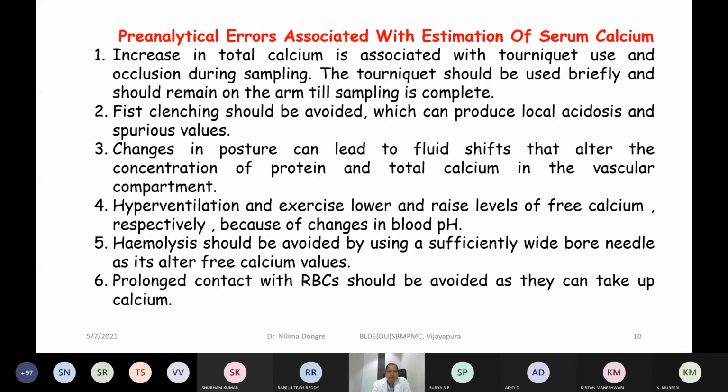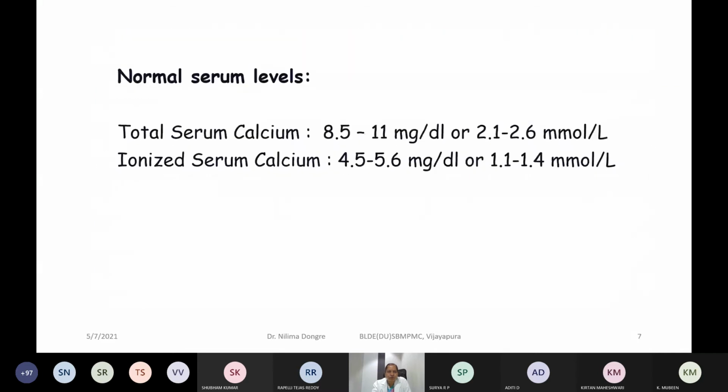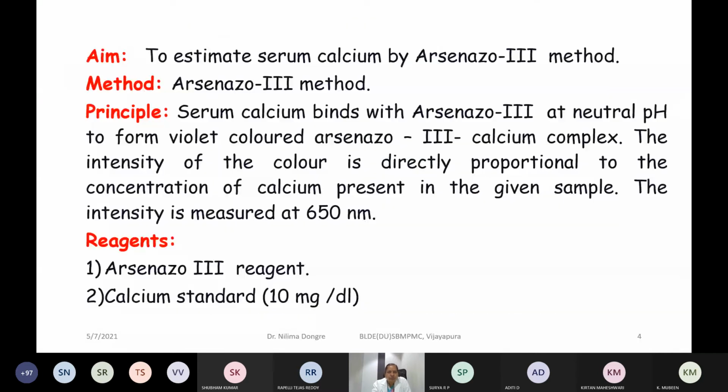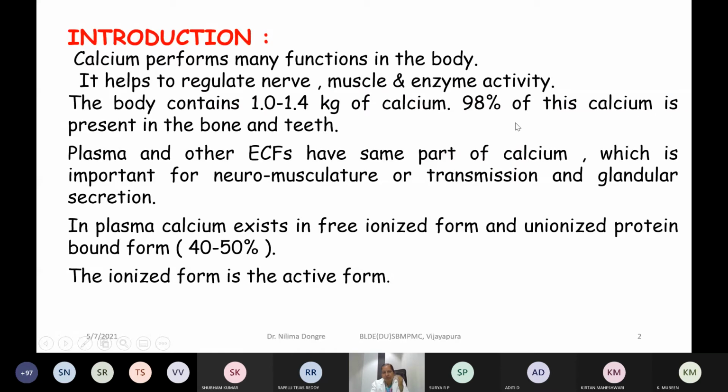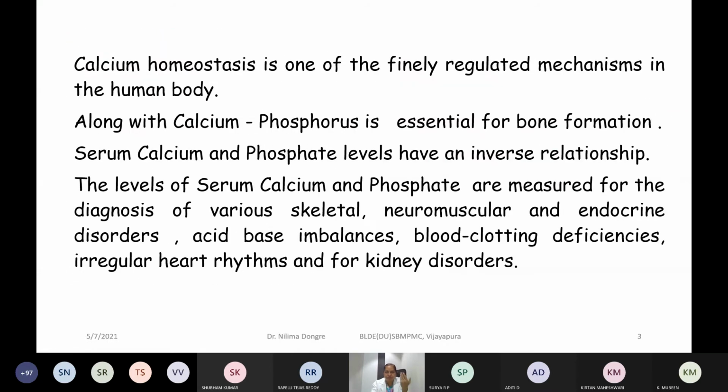These are the points under which you are supposed to write the experiments in your record book. Right from the title and date, as usual you write the introduction; briefly introduce the particular compound that you are going to estimate.